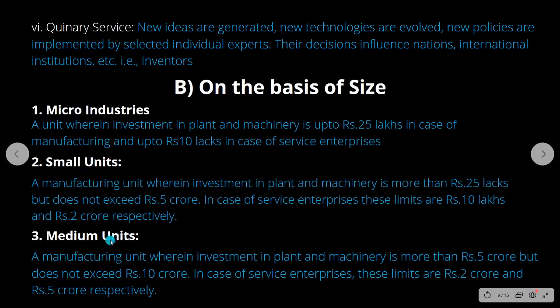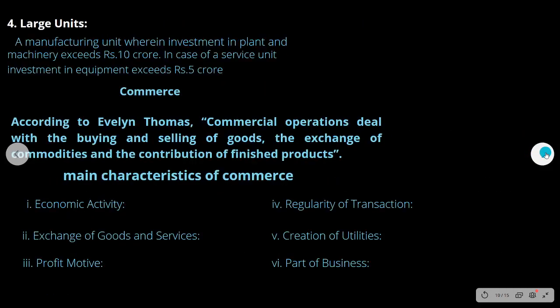Medium units means the investment in plant and machinery is more than 5 crores but within 10 crores. So 5 crores to 10 crores it must be, and for service, the limit is up to 2 crores, but it must not exceed 5 crores. That is what you call medium units.